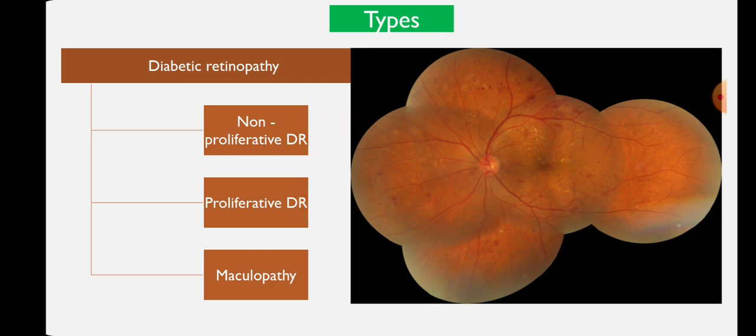Okay. So this is a montage mode fundus photo picture, where you can see all the quadrants having dot and blot hemorrhages with hard exudates, and you can also see the coronal spots are also there. So that is indicating a very severe non-proliferative diabetic retinopathy stage. Where also you can see there is hard exudate deposition in the macular area also. So this is a case of DME as well as severe NPDR.